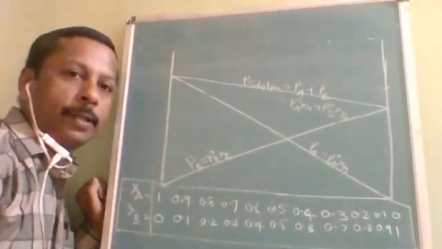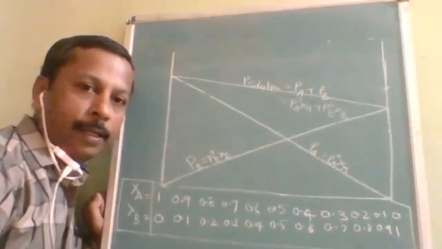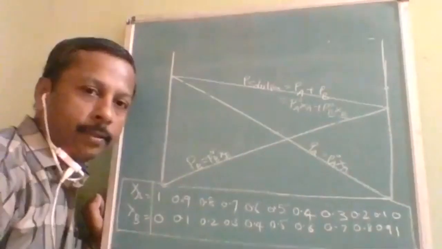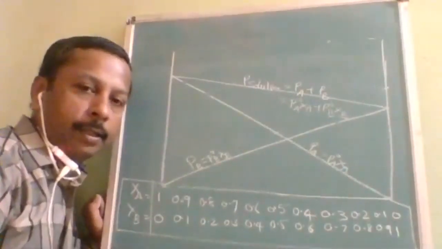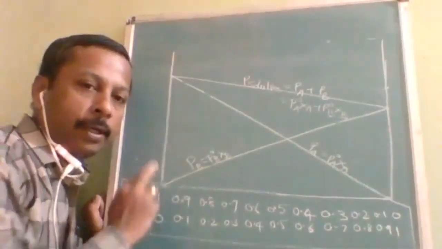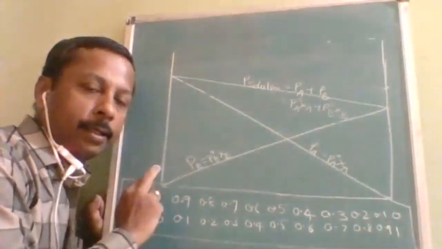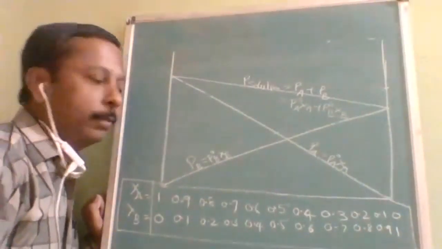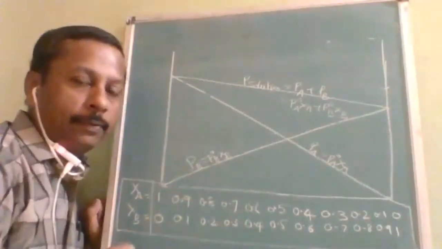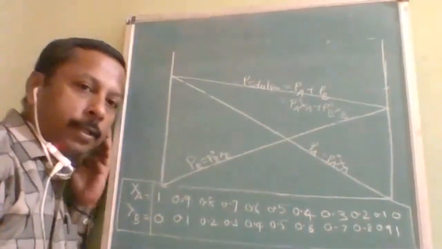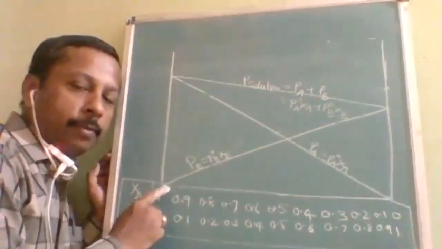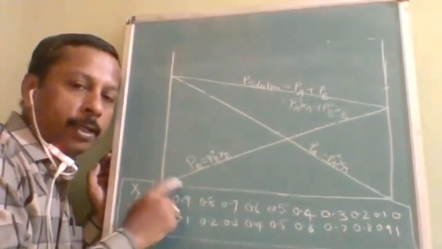Now this is the graph. I did not explain it in this lecture because we have already studied it in the Raoult's law lecture. If you have not attended that, kindly go through it. If you do not understand this graph from that lecture, then it will be difficult for you to understand. So this is the graph for an ideal solution. An ideal solution will obey the Raoult's law graph.